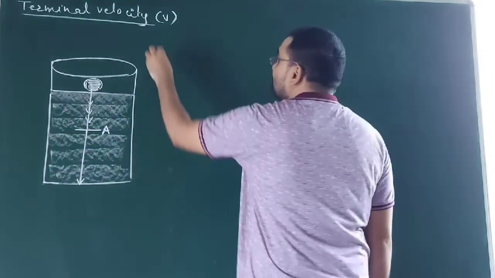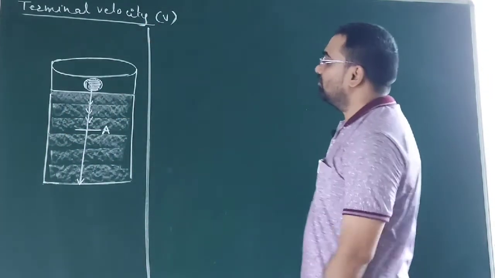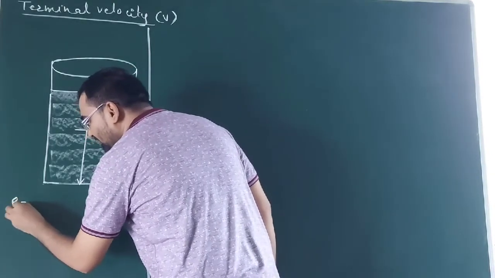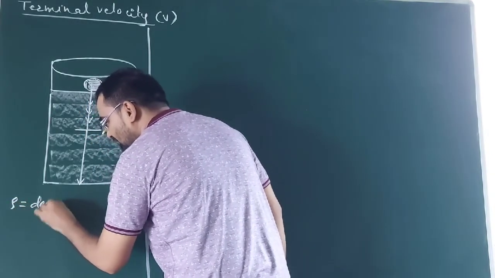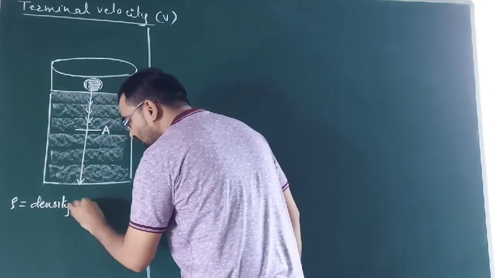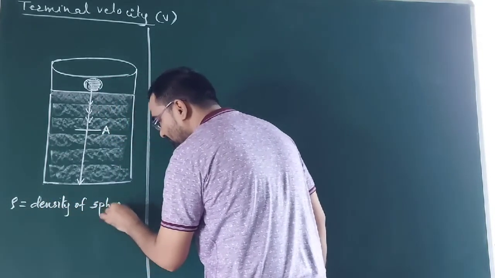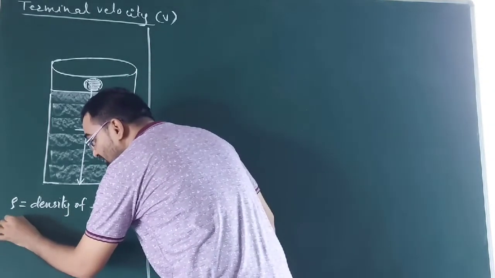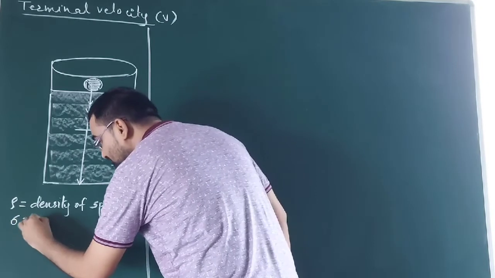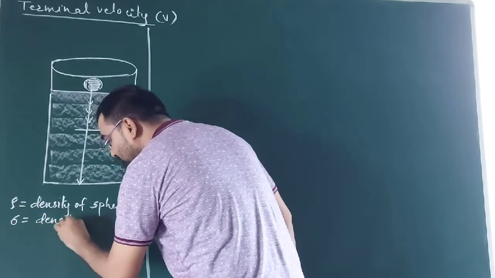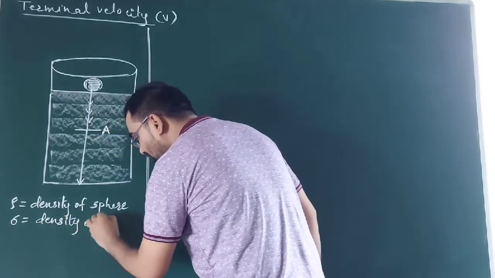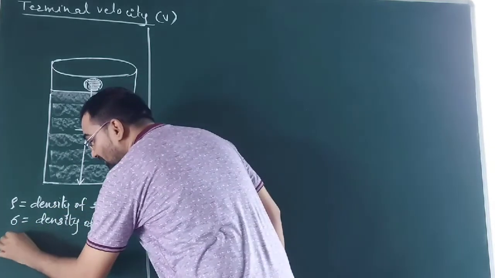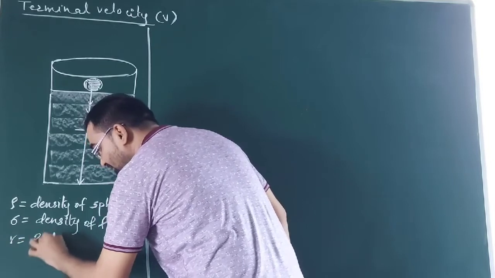Okay, so now let's define some parameters. Let rho be the density of that spherical body which is falling into the fluid. Let sigma be the density of the fluid. Let r be the radius of that sphere.